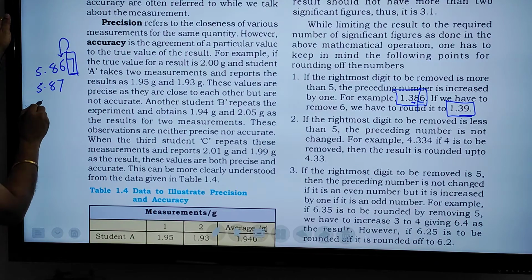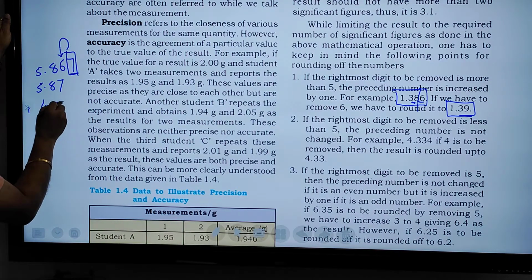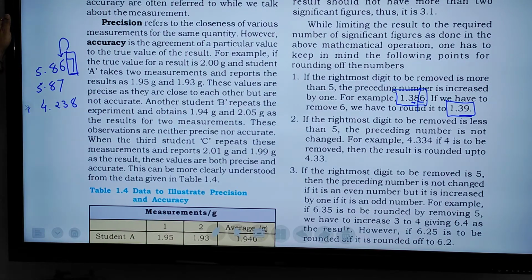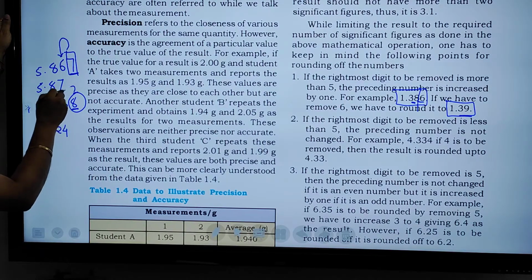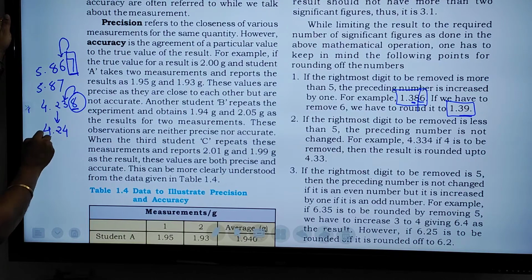Again, giving an example, 4.238 suppose. So 8 is higher than 5. So we can give the answer not with 3 digits after the decimal point. We can give the value as 4.24. 8 is cancelled. Here 1 is added and it is now not 23. Now it is 24.